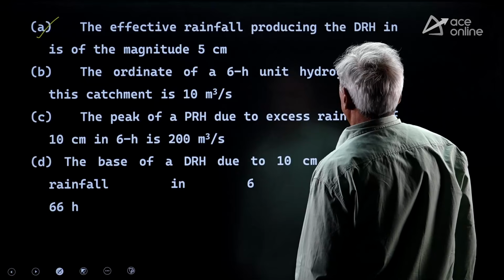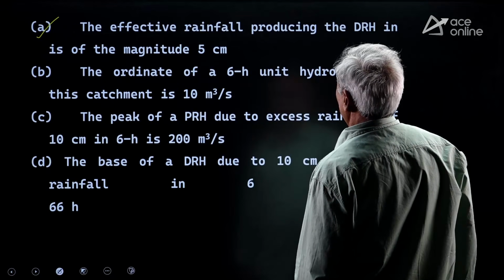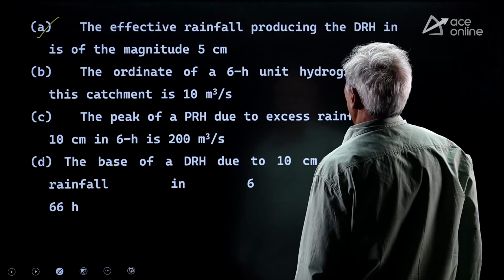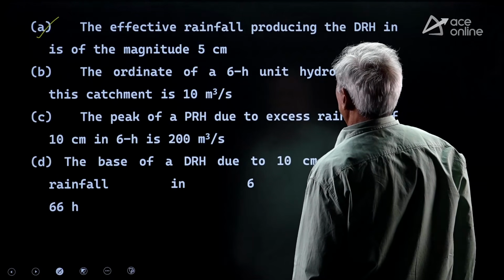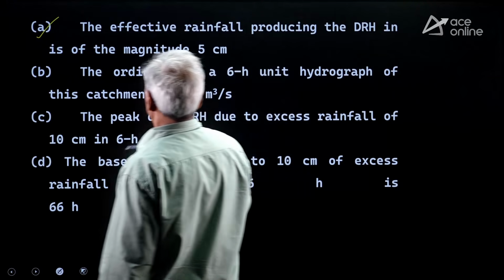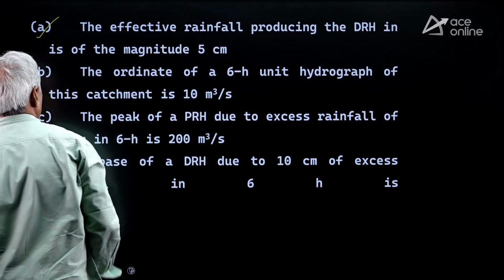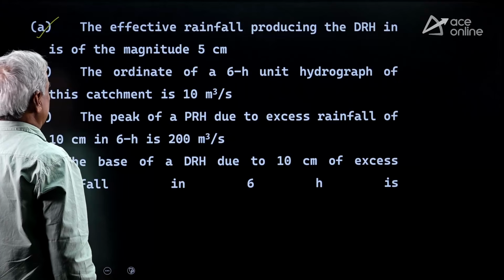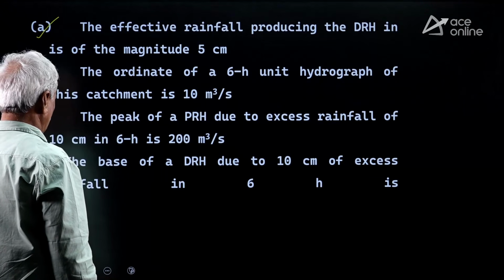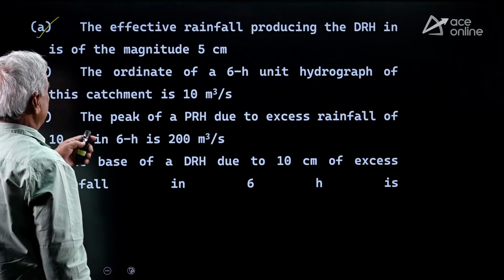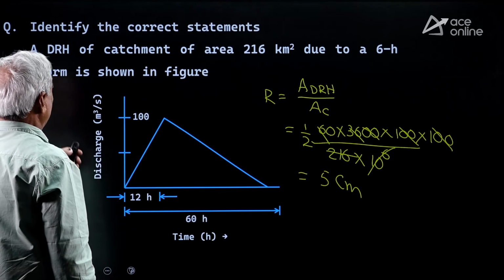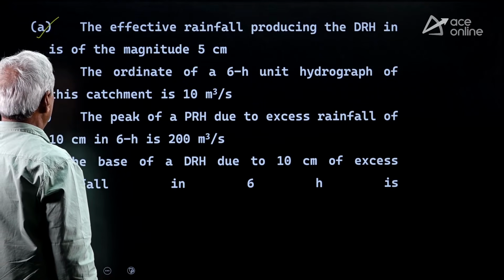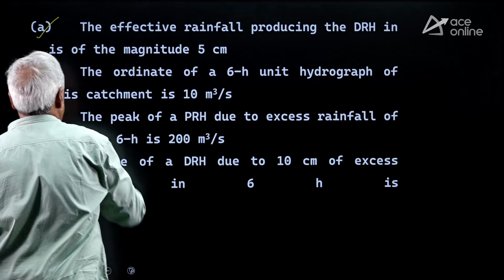The ordinate of a 6-hour unit hydrograph of this catchment is 10 meter cube per second. This is wrong. This ordinate is going to be 20. Peak of the runoff hydrograph due to excess rainfall of 10 centimeter is 200. For 5 centimeter, peak value 100. For 10 centimeter, peak value 200. A is correct, C is correct.